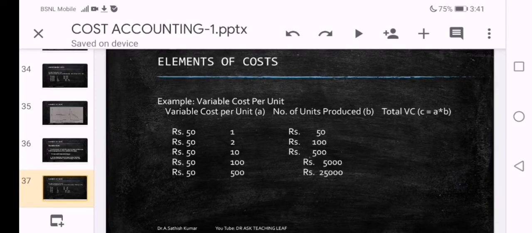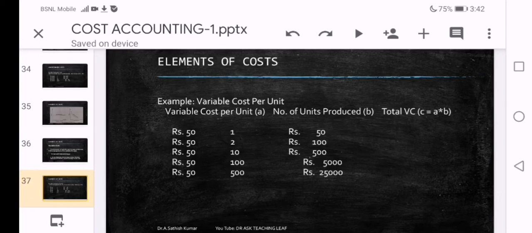For better understanding, let us take the example of variable cost per unit also. Variable cost per unit is fixed, which is constant irrespective of number of units produced. So it is 50, 50, 50, 50 in all the cases. Number of units produced changing from 1 to 2, 2 to 10, 10 to 100, 100 to 500. Now last column, total variable cost. When only one unit is produced, total variable cost is 50.